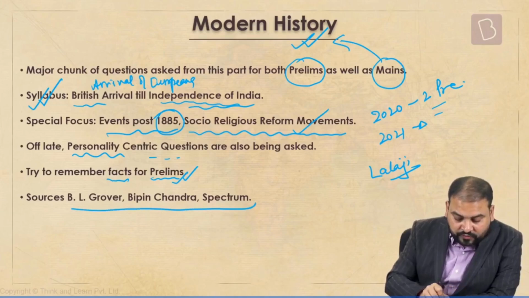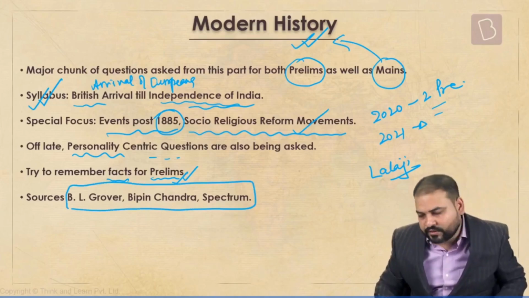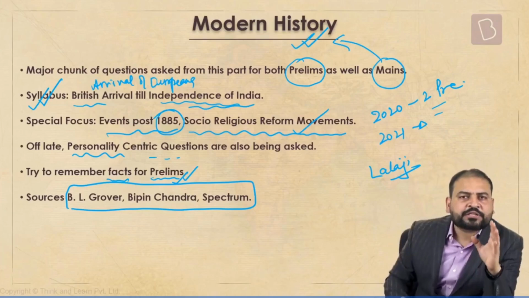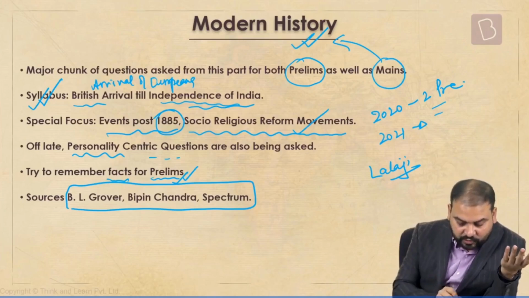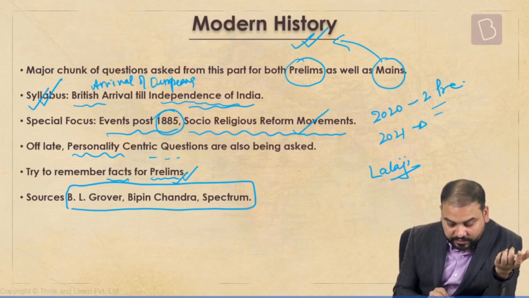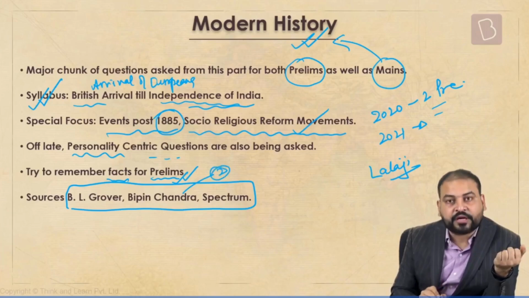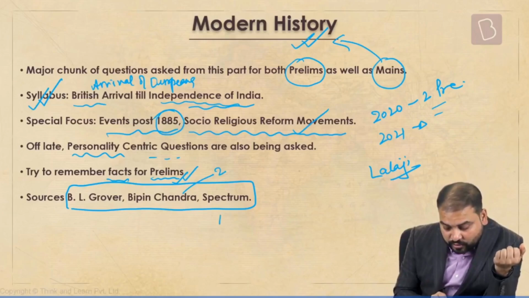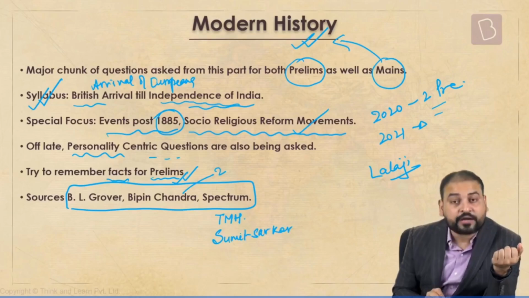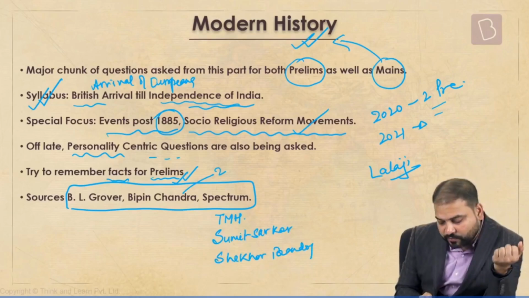So, what could be the sources of these? See here, let me tell you one thing very, very carefully. Market is full of books related to modern history. See here, I've named only 3. Beyond them, there are 2 NCERTs. There are basically 2 Bipin Chandras. Of course, there is a new book by TMH. You have the book of Sumit Sarkar, definitely Shekhar Bandyopadhyay.